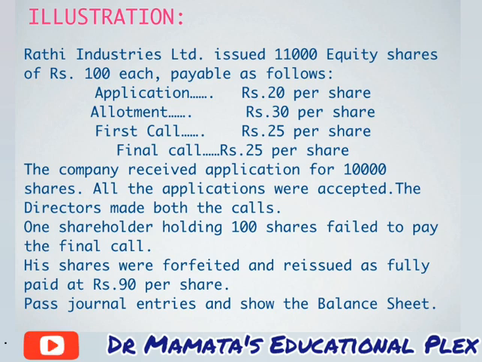The company received application for 10,000 shares. All the applications were accepted. The directors made both the calls. One shareholder holding 100 shares failed to pay the final call. His shares were forfeited and reissued as fully paid at rupees 90 per share. Pass journal entries and show the balance sheet. So friends, this is our problem.